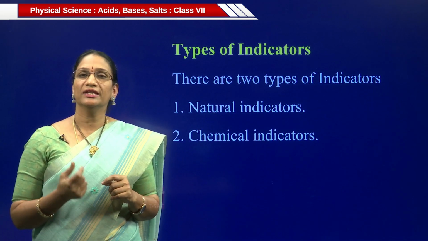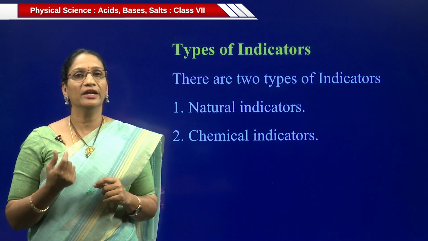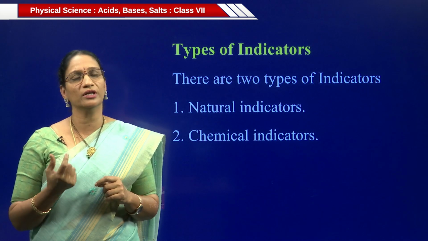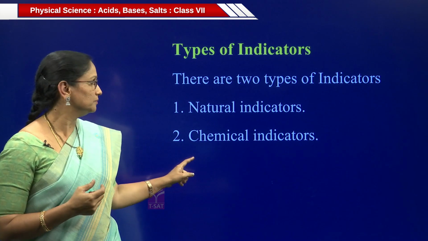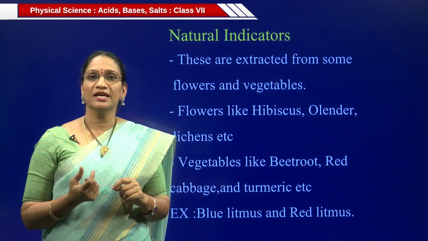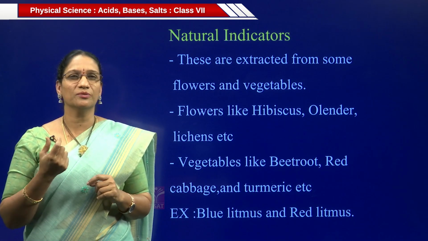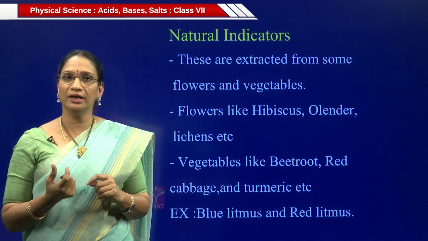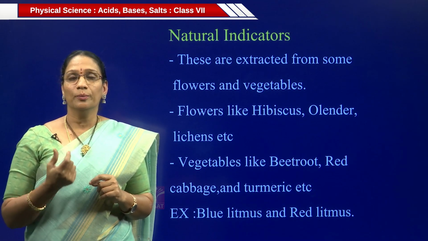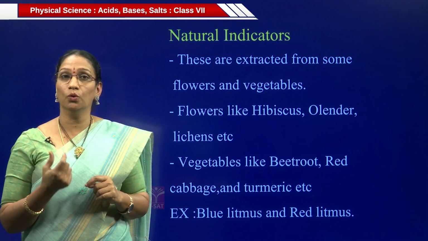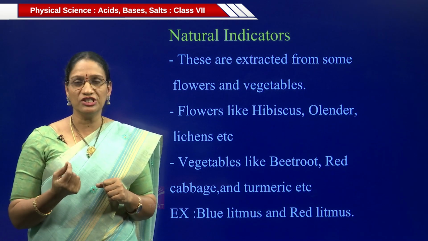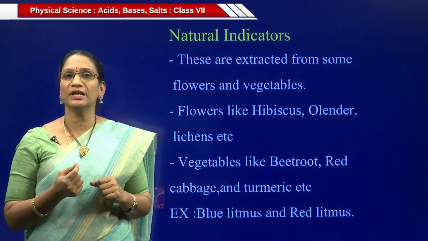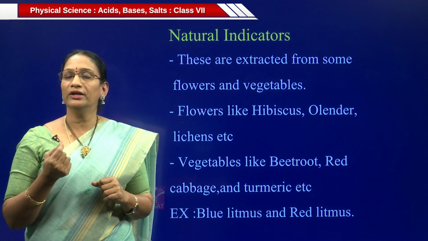Types of indicators. There are two types of indicators: natural indicators and chemical indicators. Natural indicators are extracted from some flowers and vegetables. Flowers like hibiscus, oleander, lichens, etc. They are extracted from the pigmentation of these flowers. And vegetables like beetroot, red cabbage and turmeric, etc.